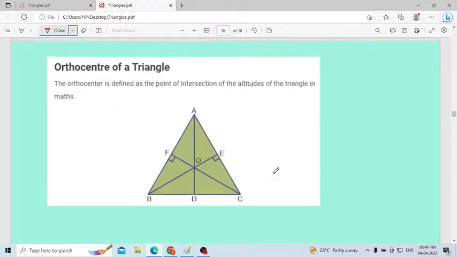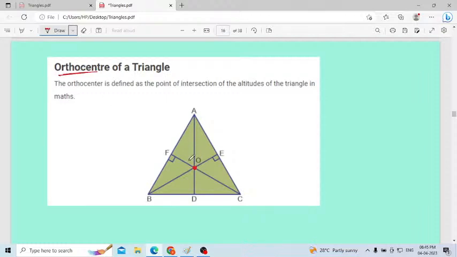Then next one, what is meant by orthocenter? This is also very important. The orthocenter of a triangle. The orthocenter is defined as the point of intersection of the altitudes. See, altitude is nothing but height. On all the three sides draw an altitude, otherwise draw a perpendicular. Then all the three perpendiculars, they will meet at a single point. That point we will consider as the orthocenter.